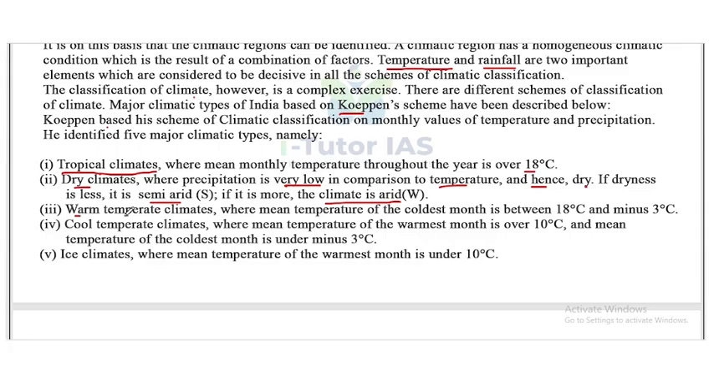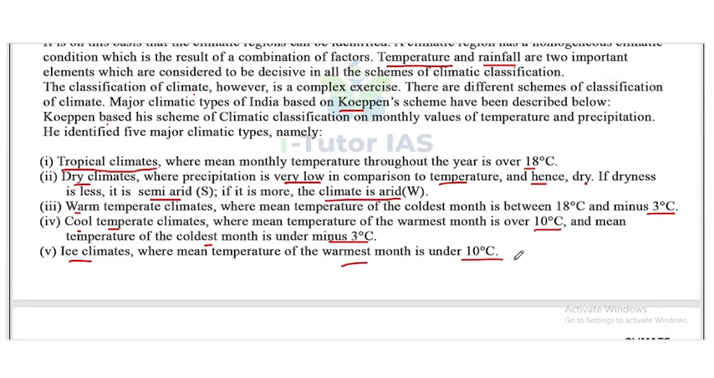Next one is warm temperature climate, where the mean temperature of the coldest month is between 18 degrees Celsius and minus 3 degrees Celsius. Next one is cool temperature climate, where mean temperature of the warmest month is over 10 degrees Celsius and the mean temperature of the coldest month is under minus 3 degrees Celsius. Next one is ice climates, where mean temperature of the warmest month is under 10 degrees Celsius.